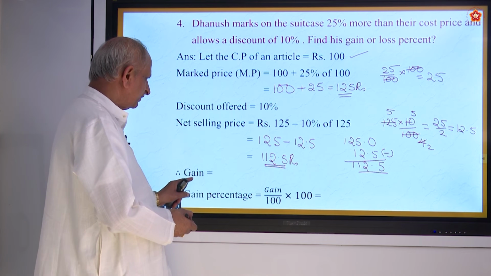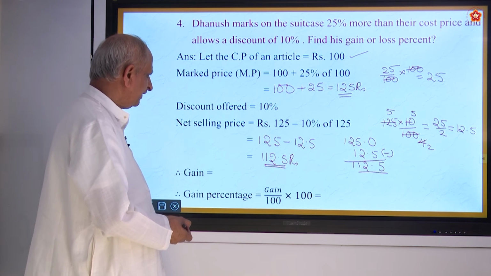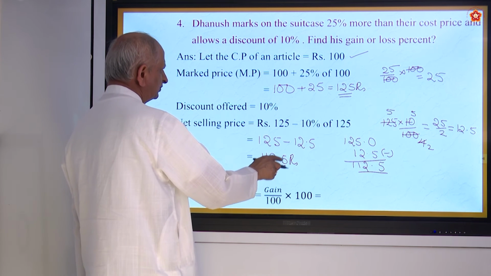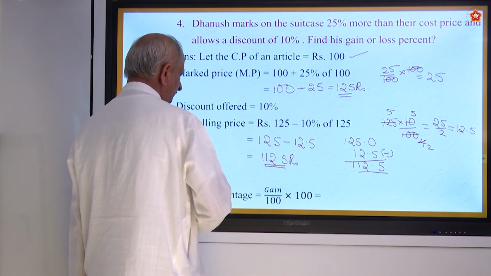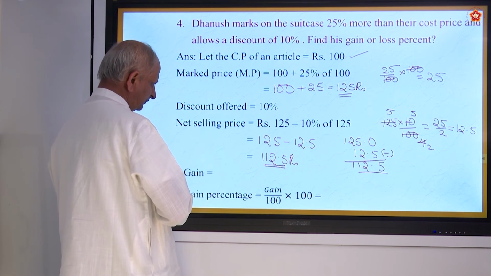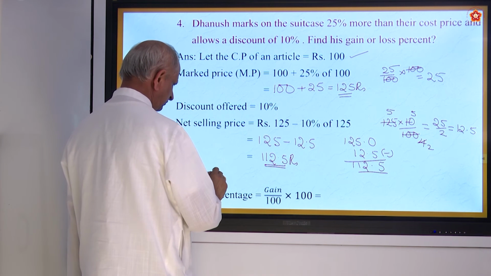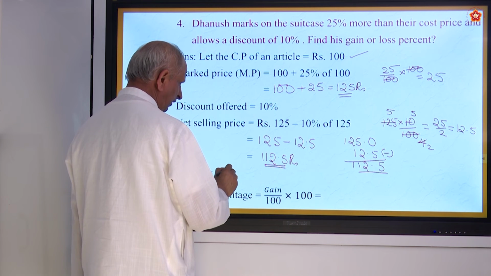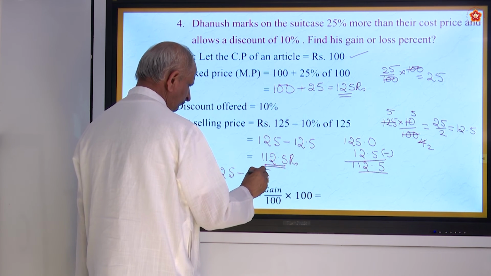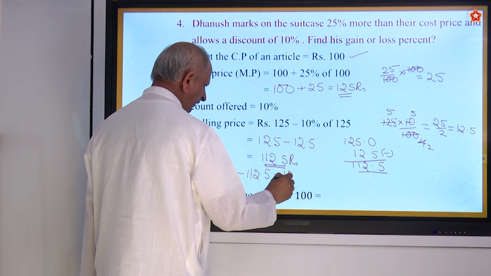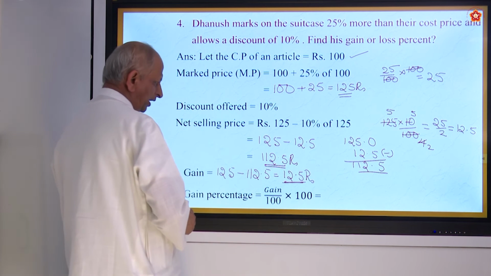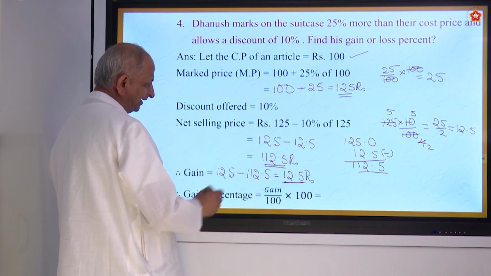And now, you have to find out the gain. How do you find gain? This is the selling price and this is the market price. Is it not? So, how do you get it? Market price minus selling price, 125 minus 112.5. That will be equal to 12.5. That is the gain.